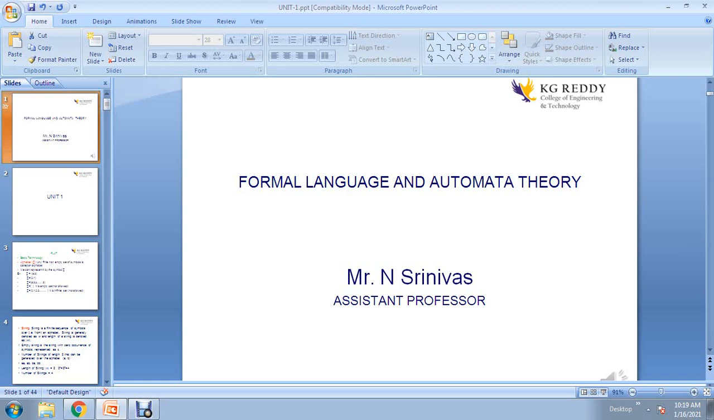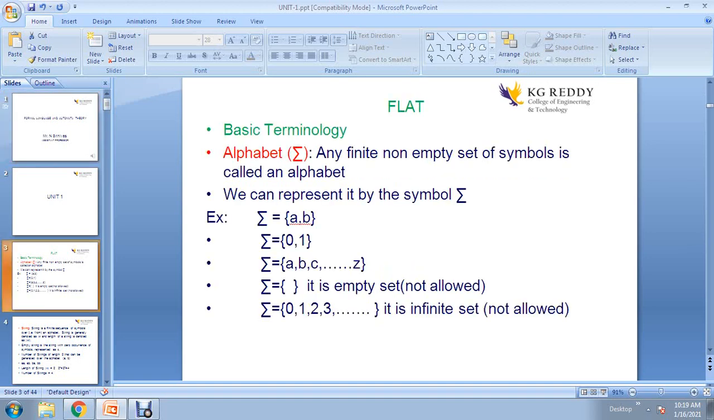So what is a language? Language is nothing but a set of strings, and these strings are chosen from any one of the alphabet. So what is an alphabet? Before going to start this subject you have to know some basics. So what is automata, what is a language, what is a string, what is an alphabet? I will give you one by one basic terminology about this subject.